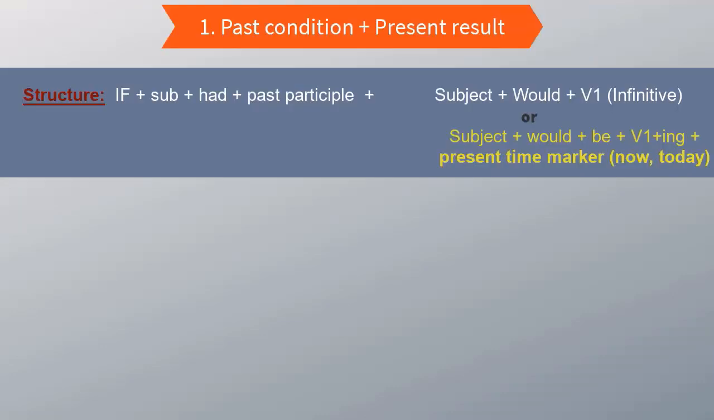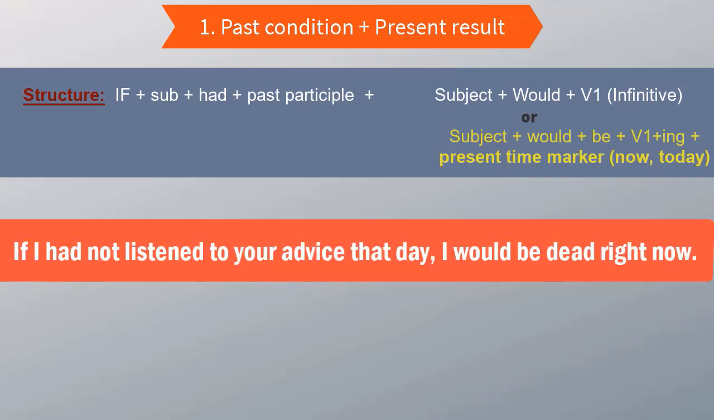Okay, let's start with the first type. A past condition, if clause in the past and the result in the present tense. Now again, I don't want you to focus on the structure, on the grammar. Just understand the situation. Just try to understand the context. Let's look at the first example. If I had not listened to your advice that day, I would be dead right now.